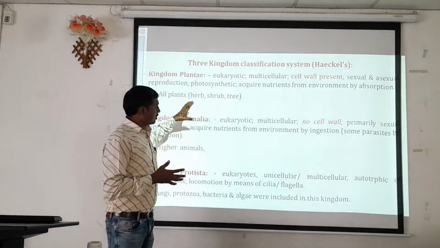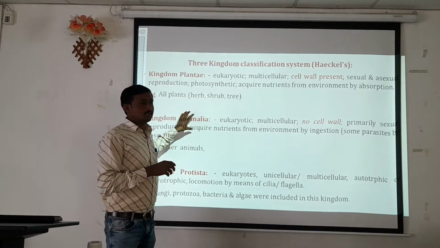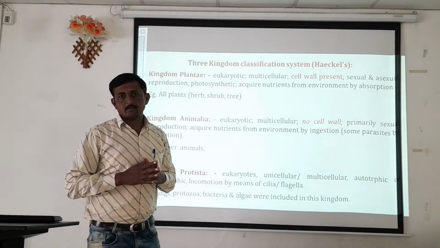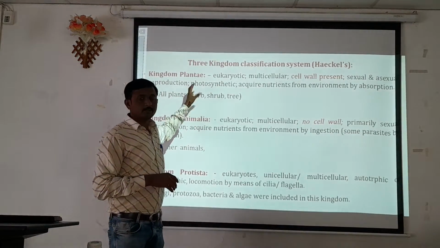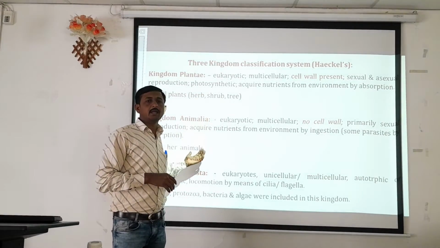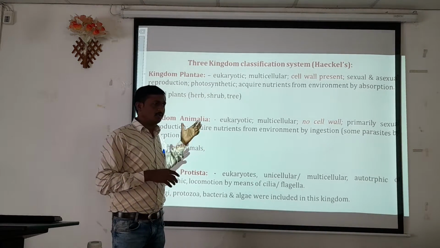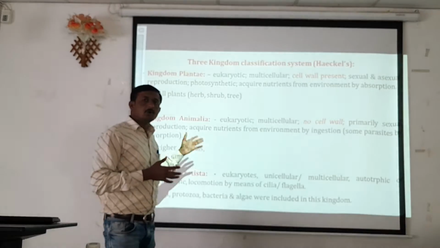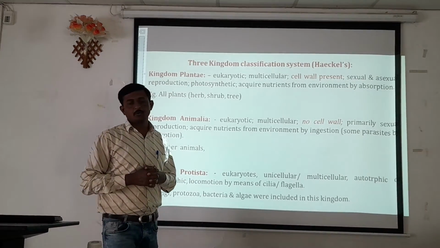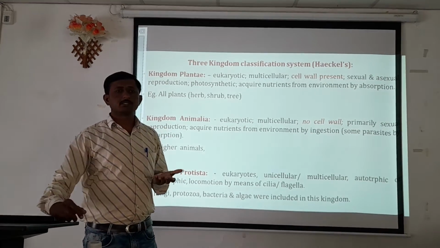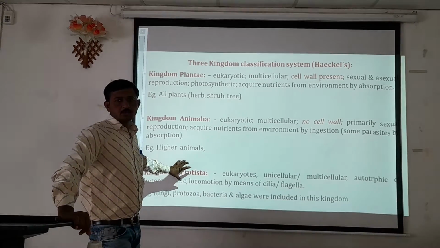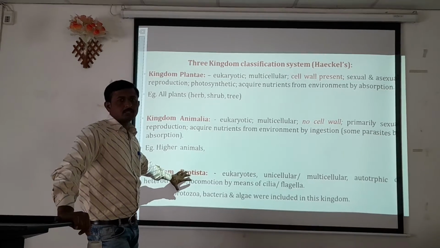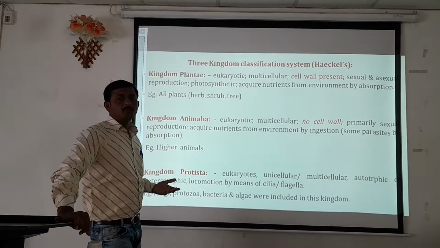They are not true animals, and they are not directly plants. They show characteristics similar to both plants and animals. So to solve this puzzle, they categorized these organisms into kingdom Protista. Protist means single cellular organisms, so they are categorized into this third kingdom, kingdom Protista.